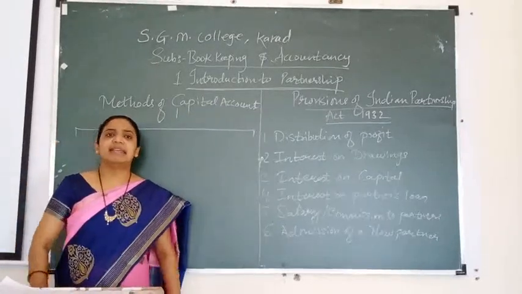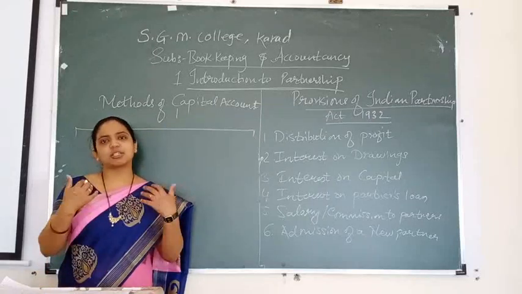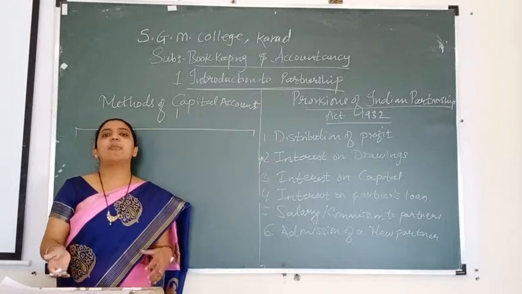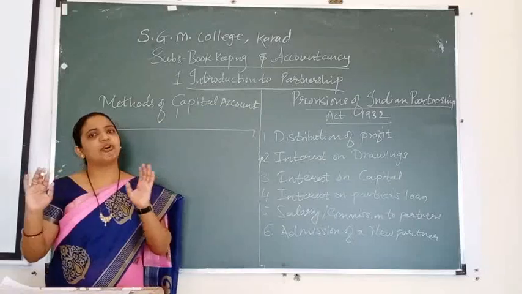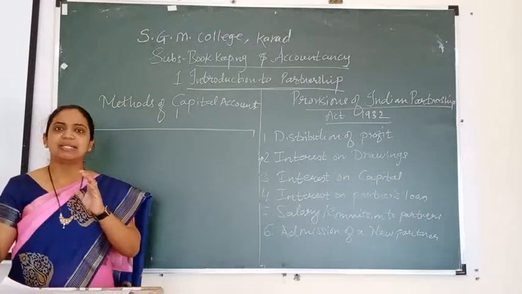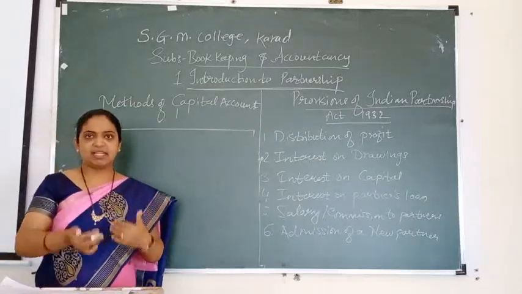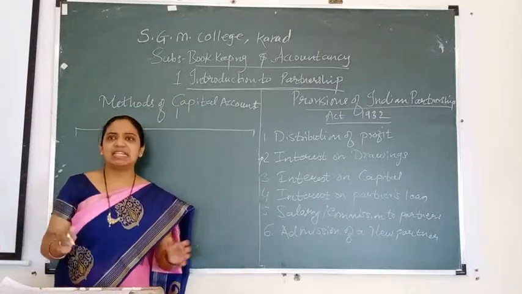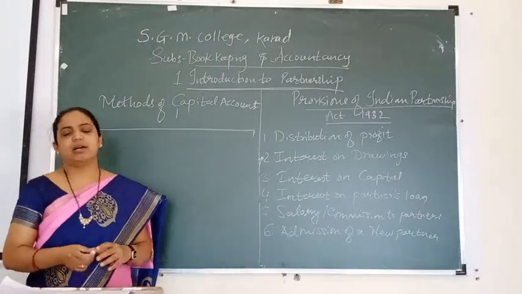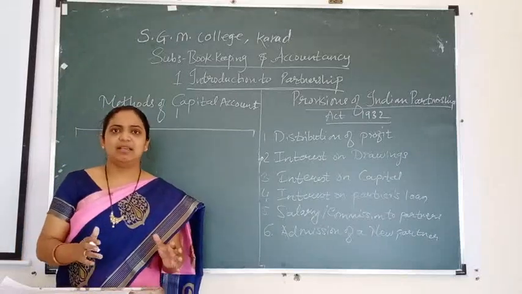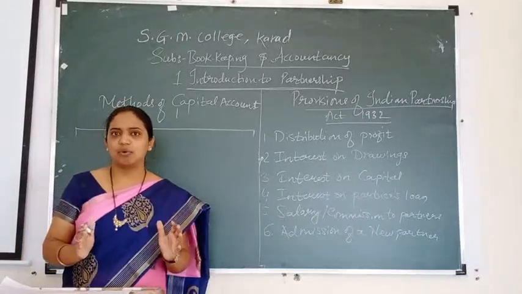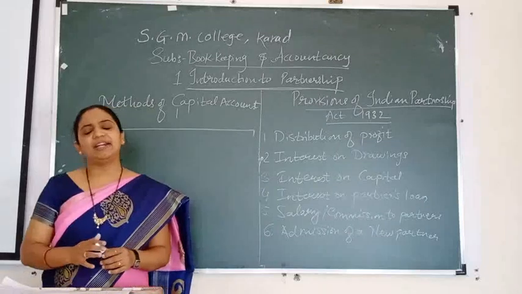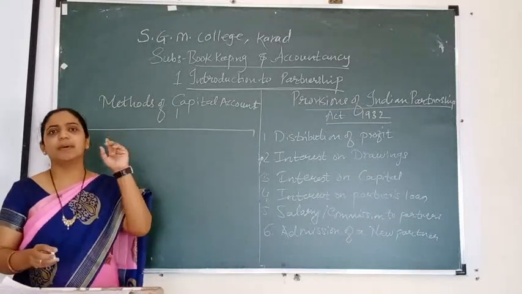Capital means the amount brought by the partner into the business, in the form of cash or in the form of kind, which is an asset. So partners always maintain a capital account. Various methods are applied for the capital account. Two types of methods are there.